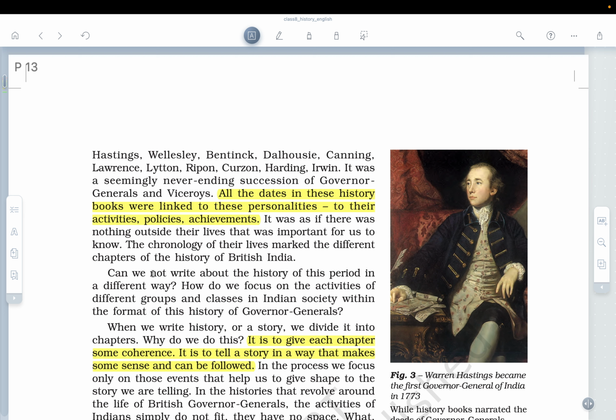Okay, so in 1817, James Mill, a Scottish economist and political philosopher, published a massive three-volume work, A History of British India. And this is again factual information, can be asked in BPSC. In this, he divided Indian history into three periods: Hindu, Muslim and British. Okay, this periodization came to be widely accepted. Can you think of any problem with this way of looking at Indian history? So we'll see what the problem is with that.